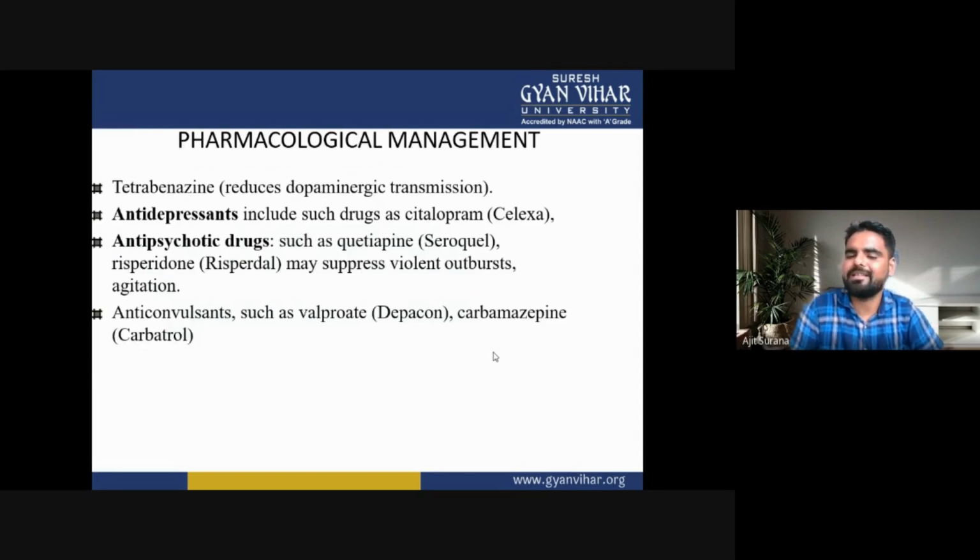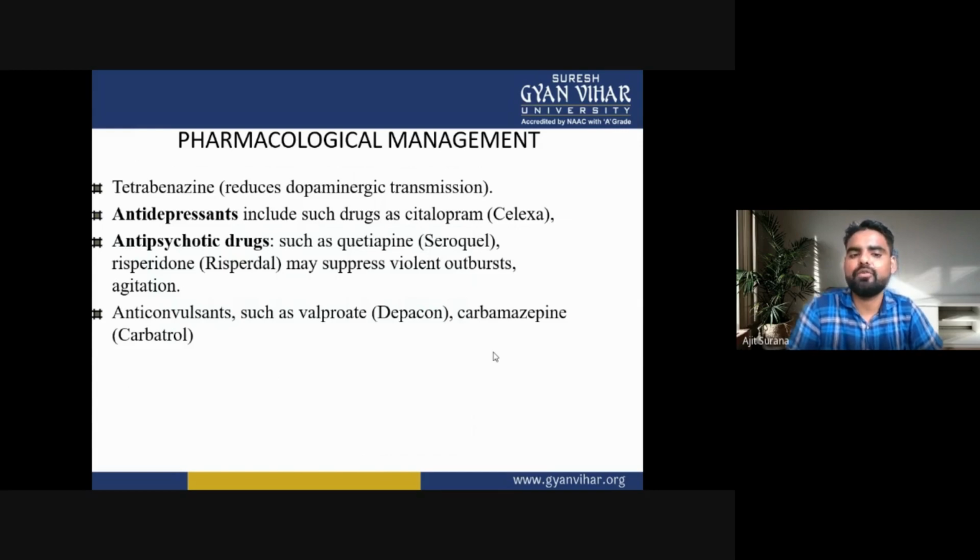Now the pharmacological management of Huntington disease. First is tetrabenazine, which reduces dopaminergic transmission. Second is the antidepressants, which include such drugs as citalopram, like Celexa.